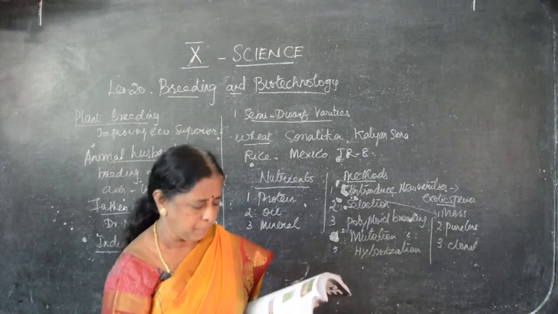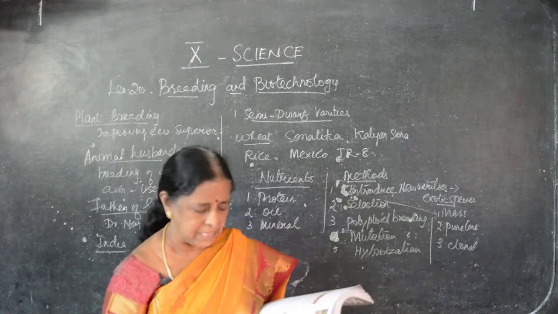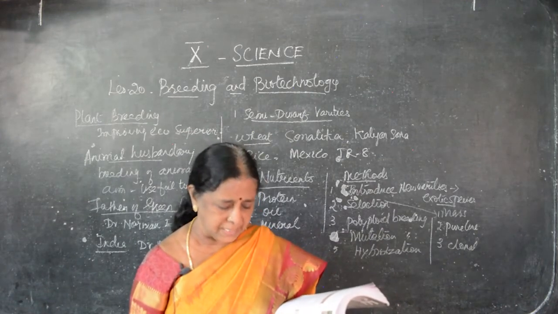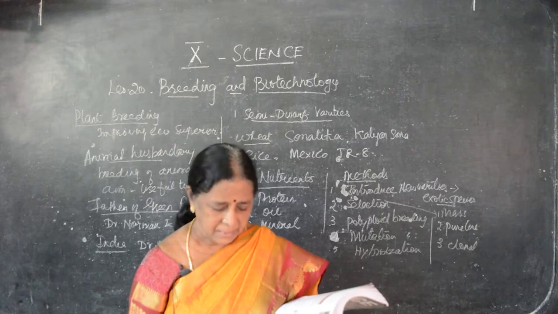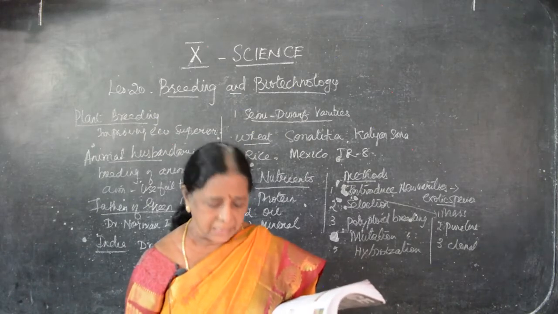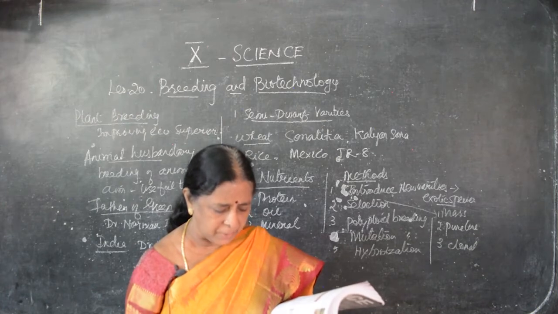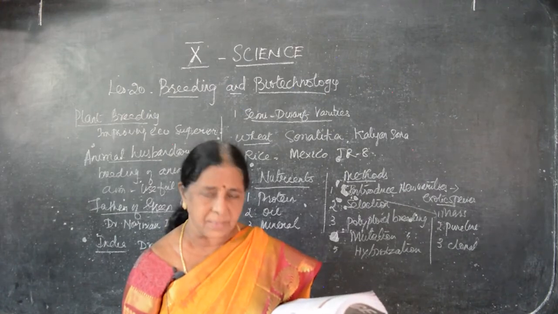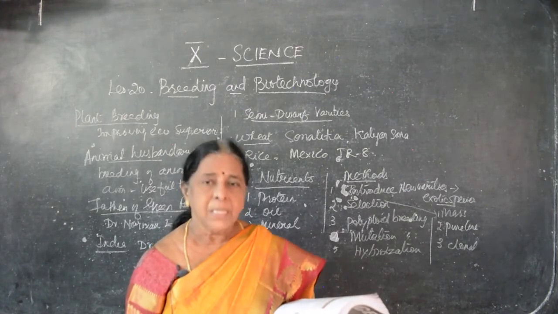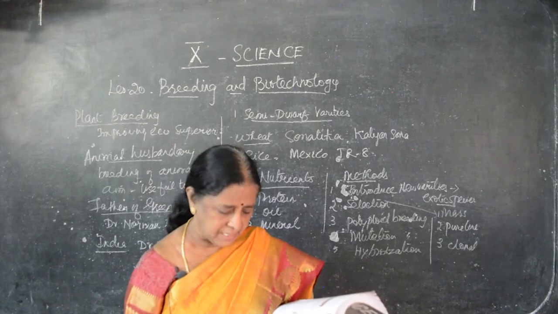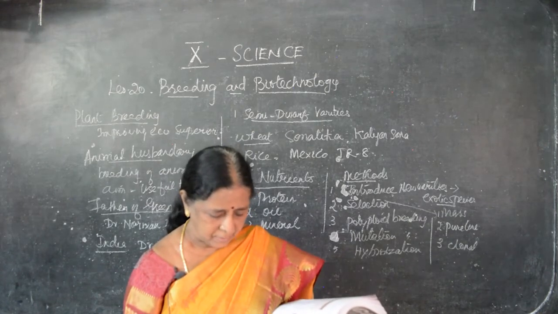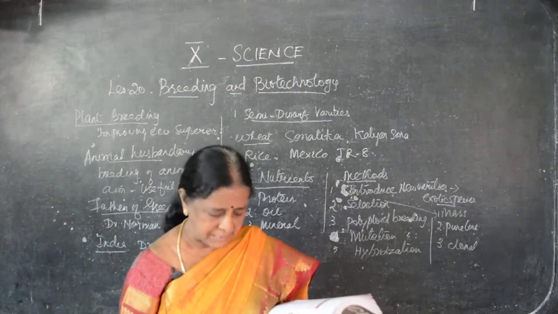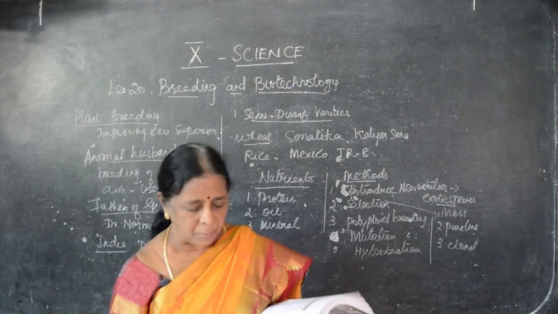Some common examples of mass selection are groundnut varieties TMB2 and AK10. Here the representation shows multicolored seeds. The best are selected. Red in the first generation. The red seeds produce again. For the first generation they have taken 5 seeds. 3 plus 3, 6 red ones, you see in the diagram. 6 seeds are selected. Those are the best seeds they follow. That is the first generation. Second generation the same, 6 seeds. And the third generation, fourth generation, like that it will multiply. From the 6 we got a lot of seeds that can be given to the farmers